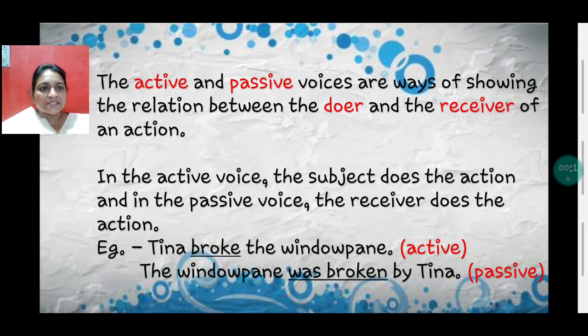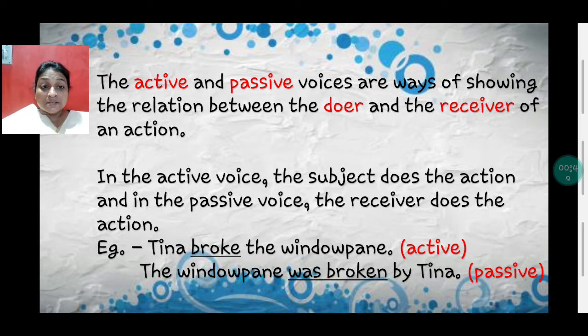The active and passive voices are ways of showing the relation between the doer and the receiver of an action. Doer and receiver: the person who is doing and the person who is receiving. In the active voice, the subject does the action. Children, listen attentively. In the active voice, the subject does the action, and in the passive voice, the receiver does the action. Tina broke the window pane.